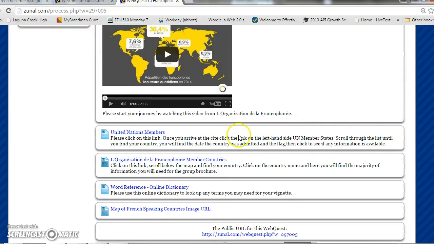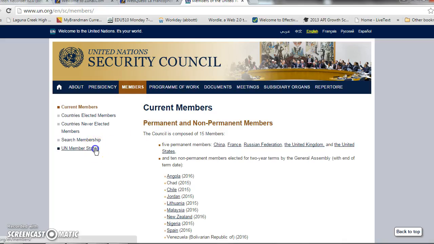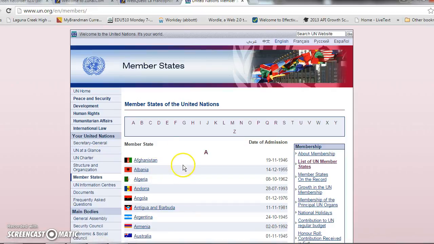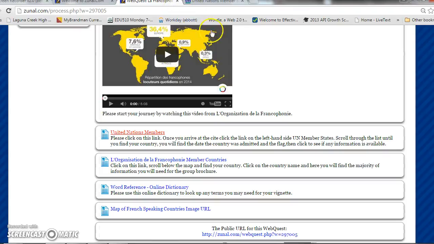Once the video is done, groups will come here to the United Nations members, click on this link. They'll click on the UN member states. And within this page, if they scroll down, or even use the alphabet links above, they'll be able to locate their country. They'll be able to see their map. They'll also be able to see the date their country was admitted. Remember, the dates start with the day, then it's the month, and then it's the year of admittance. Day, month, year, which is a little bit backwards from our dates, which go month, day, year.